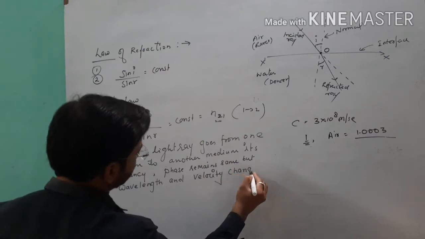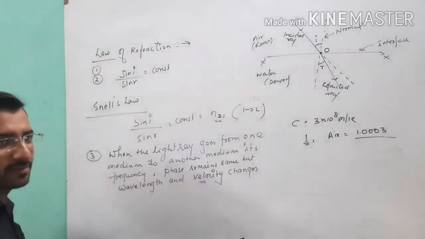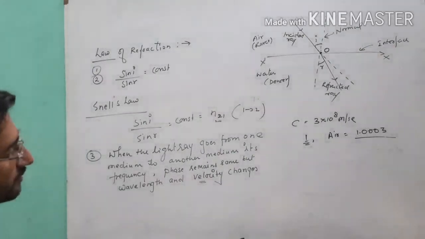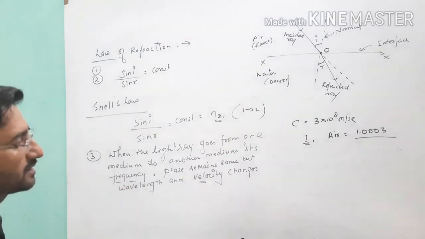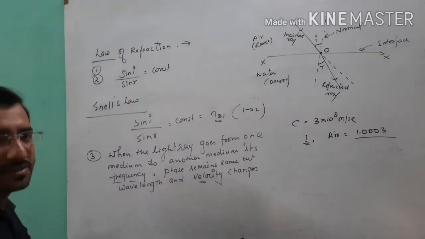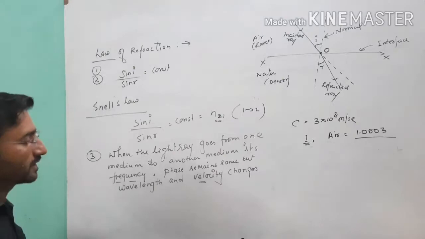As I told you, in the case of refractive index, the velocity in the second medium is different from the first medium due to the refractive index. But the frequency remains the same. Remember this point. This also comes in the laws of refraction. This is the third law of refraction.